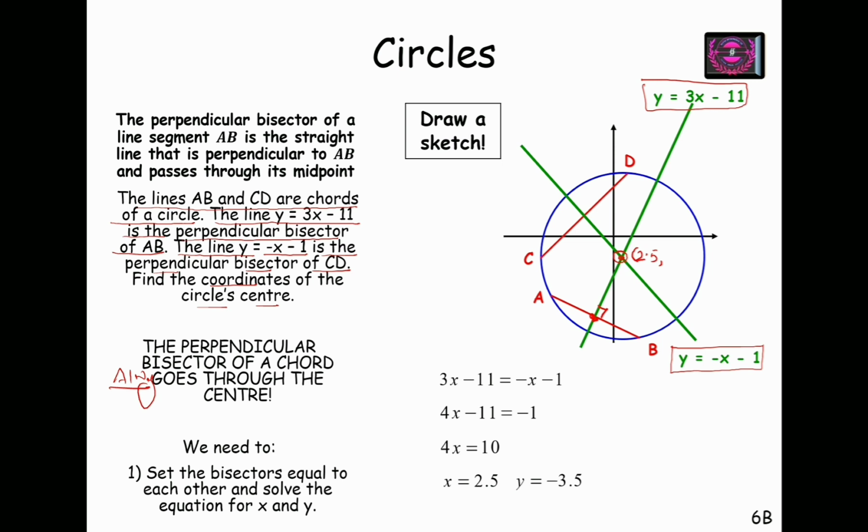Upon substituting x equals 2.5 in y equals minus x minus 1, I have minus 2.5 minus 1, which is minus 3.5. So these are the center coordinates. Now let's move to the next slide.